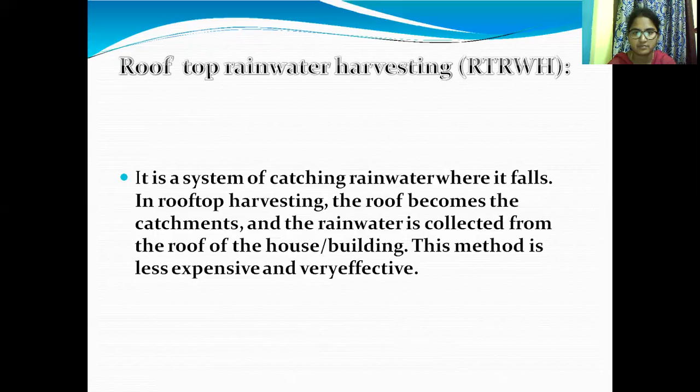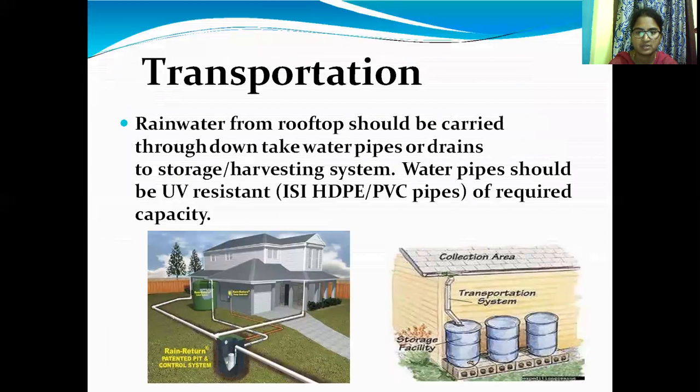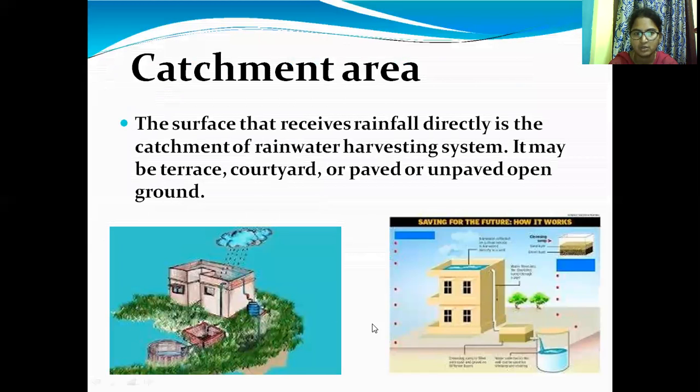This is a very simple and effective method for collecting rainwater from buildings and houses. The diagram represents the rooftop rainwater harvesting structure. Water is collected from the rooftops. This is the rooftop catchment area, and this is the tank.